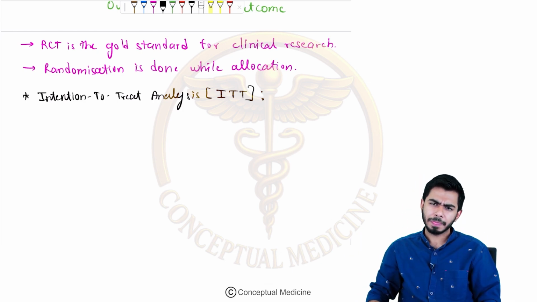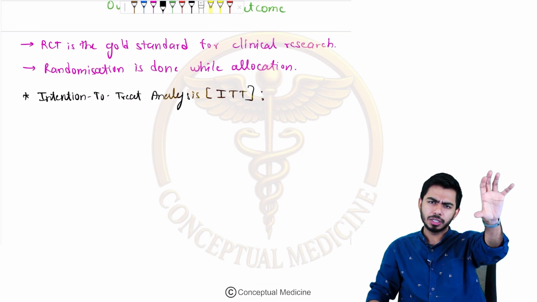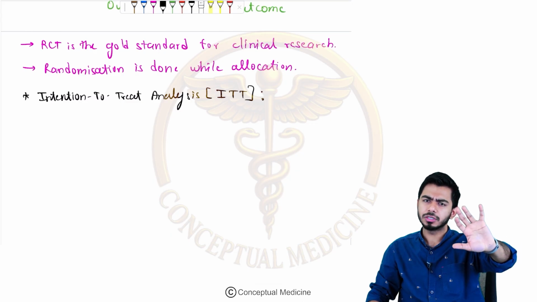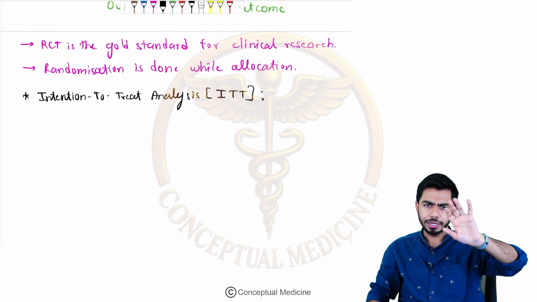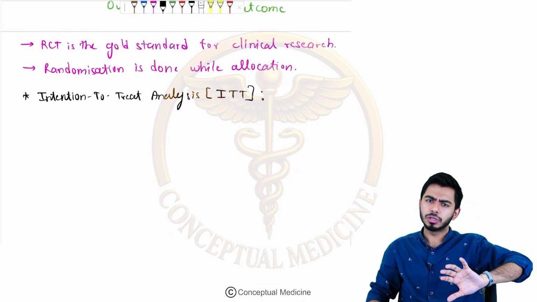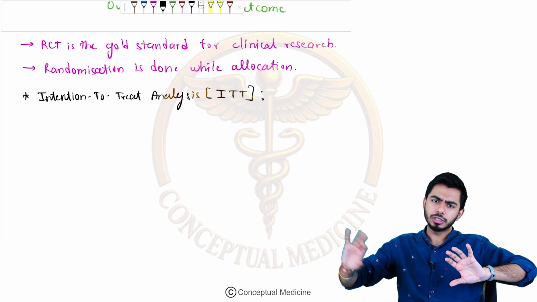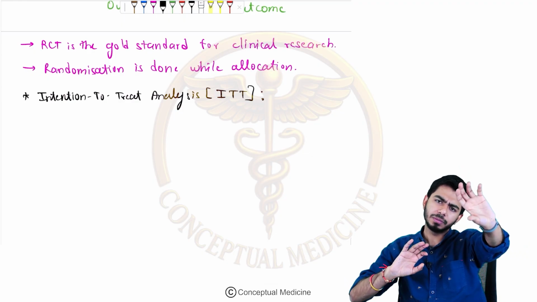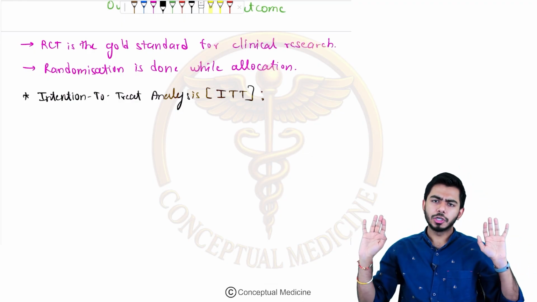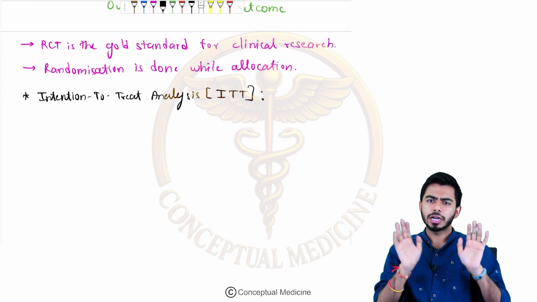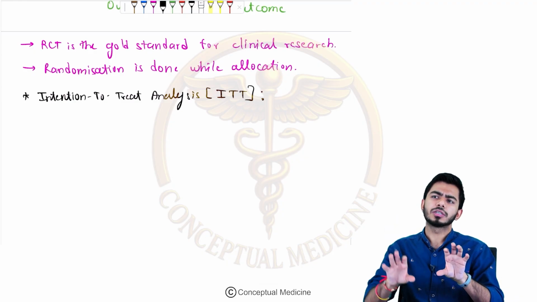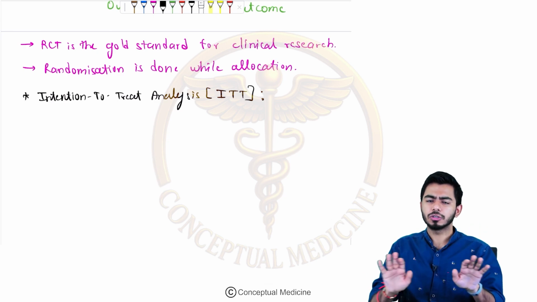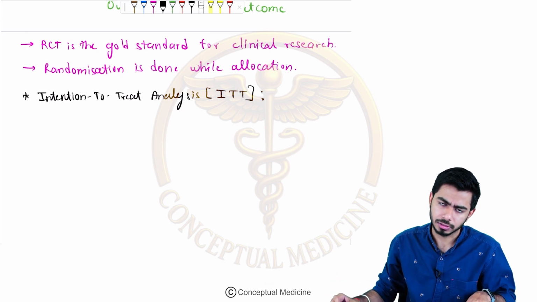Very simple, guys. I took 100 patients, gave them informed consent, they were my eligible patients. I did the randomization, gave them treatment. Unfortunately 20 didn't like it and went away. Still I don't care, I chose the 100 people, I will continue my study with the 100 people only. That is called intention to treat analysis. I'm including those 20 dropout people in my study.